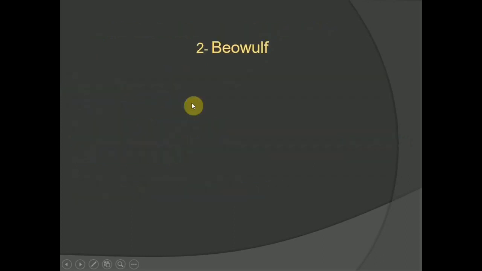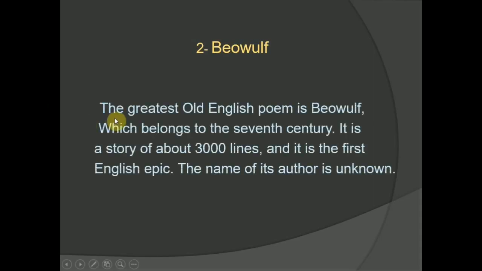Now let us move to Beowulf and see what it means. Beowulf is one of the important sections in this chapter, chapter number 2, so you have to read it and understand it. By Beowulf we mean the greatest Old English poem, which belongs to the 7th century. It is a story of about 3,000 lines, and it is the first English epic. The name of its author is unknown.